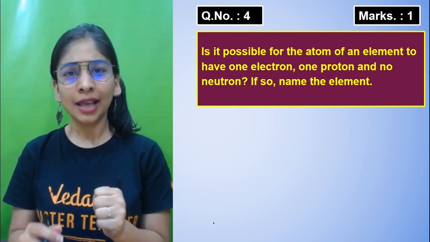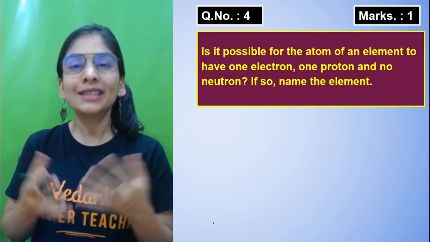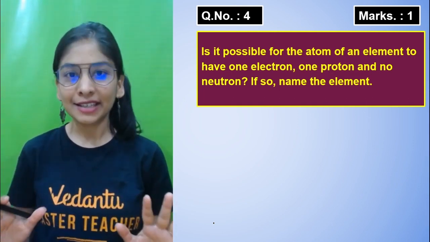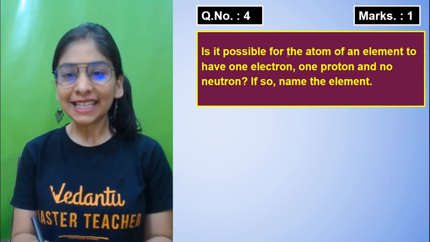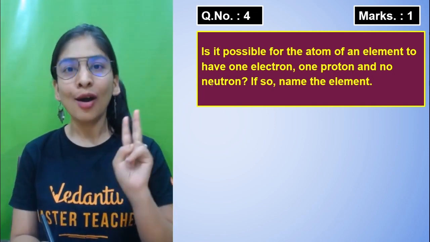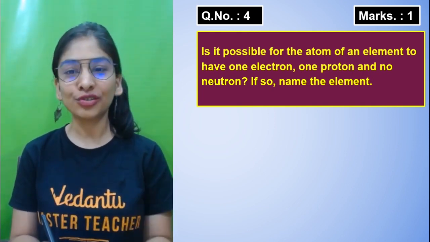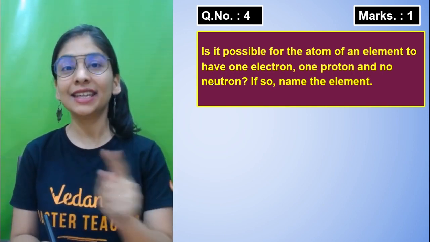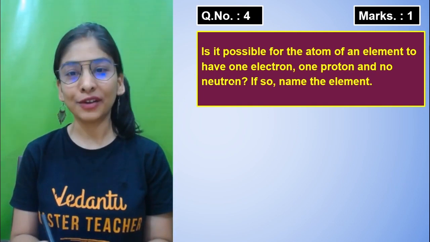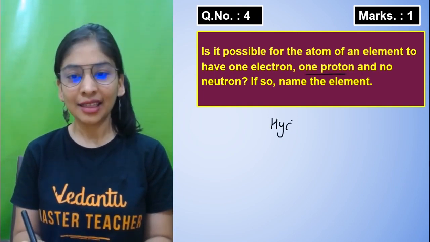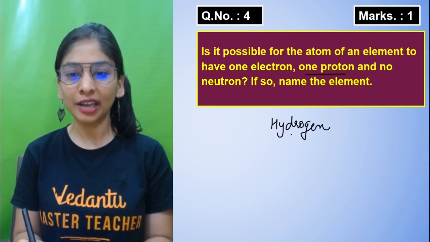Again for 1 mark. These questions will be conceptual questions, and if you know the topic properly, this will be very easy for you. Now, is it possible for the atom of an element to have 1 electron, 1 proton and no neutron at all? There's only one element in the entire table which comes with this configuration. Especially talking about 1 proton, that is nothing but hydrogen.